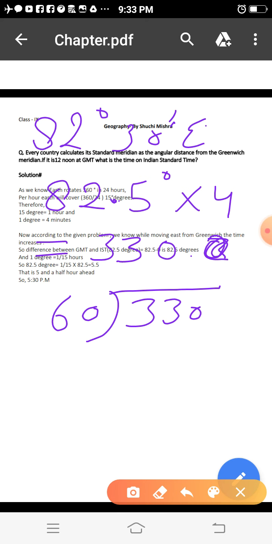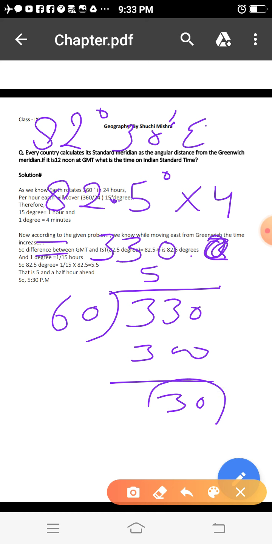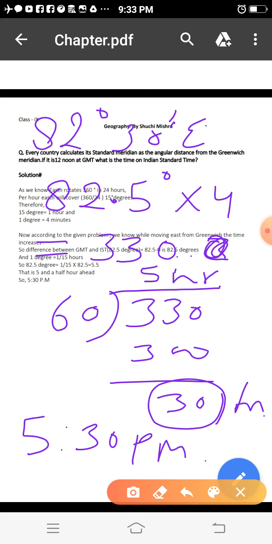Then 60 fives are 300. You will have 30 left. Whatever you are getting on this side would be minutes and this would be hours. So the time at 82 degree 30 minute is 5:30. Now 5:30 what? PM. Why is it PM? Because it has been written over here east.